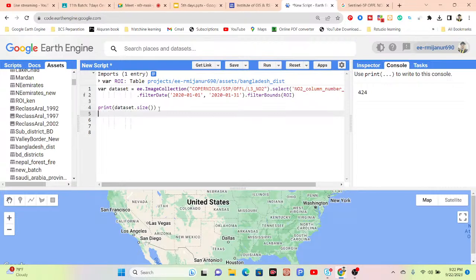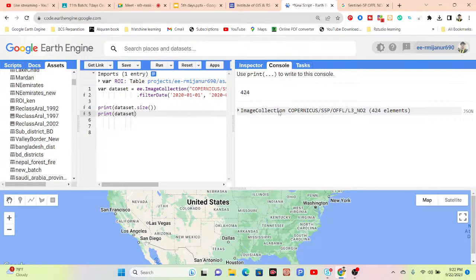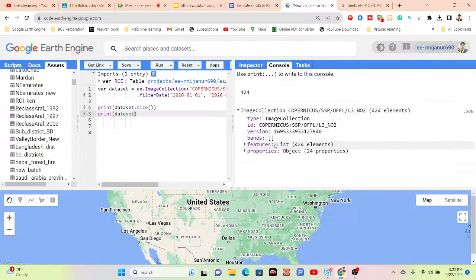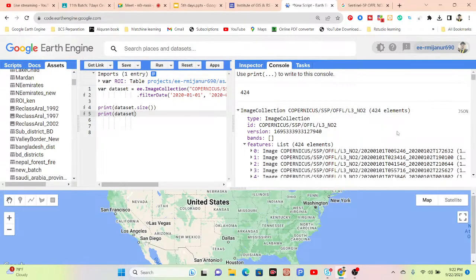And if you want to check the acquisition time of the dataset, simply copy the dataset and print it. Click on that, and we can get all of those images with their times.